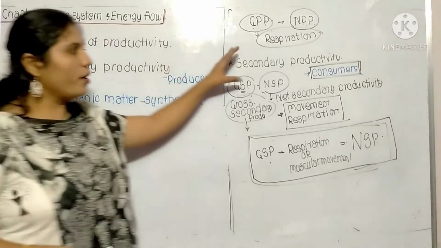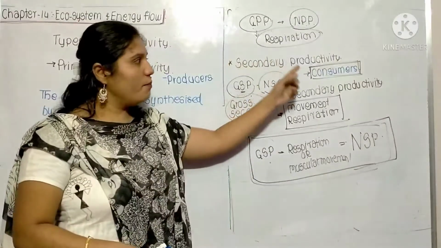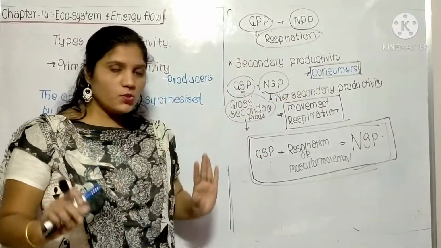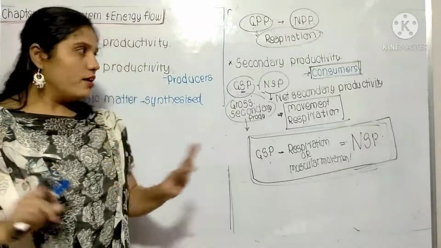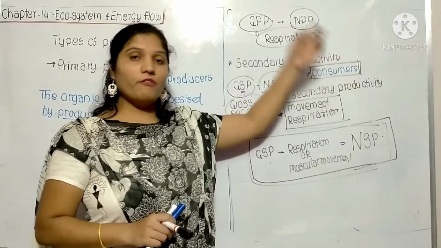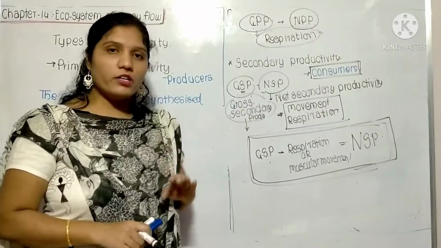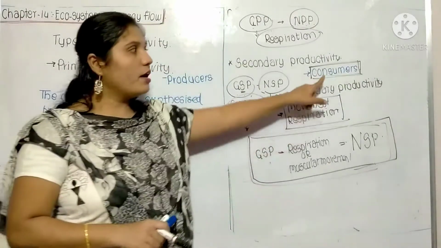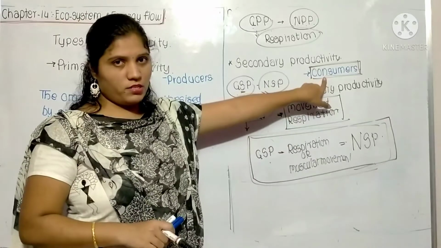Now the secondary productivity is the organic matter synthesized by the consumer, or production of organic matter by consumers.